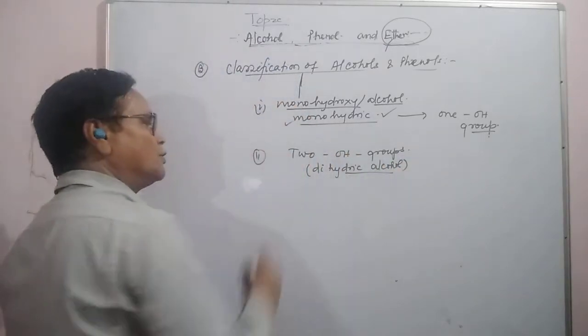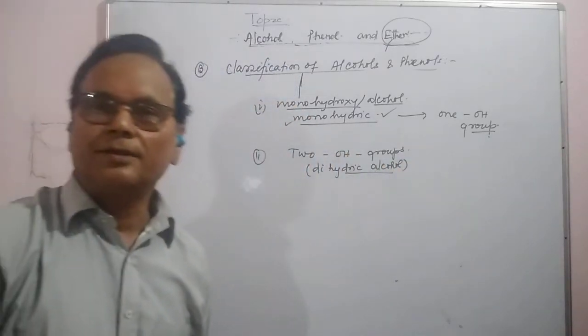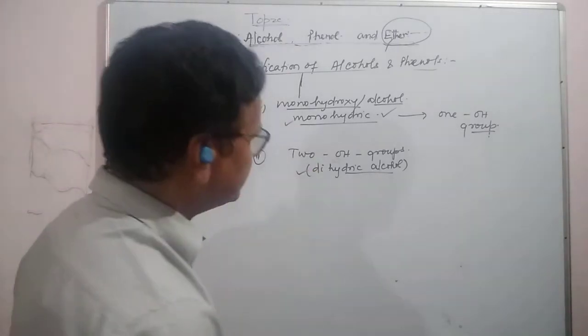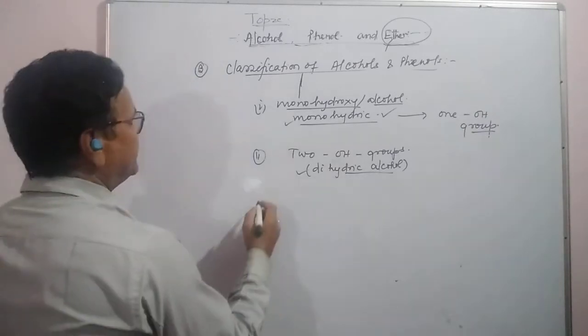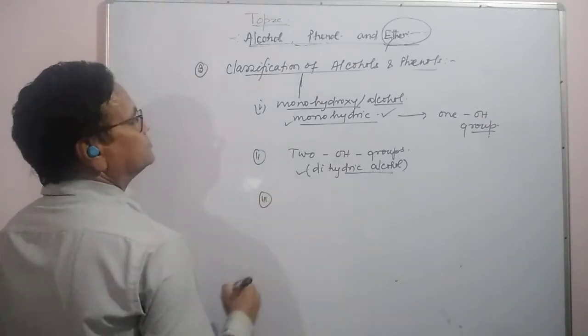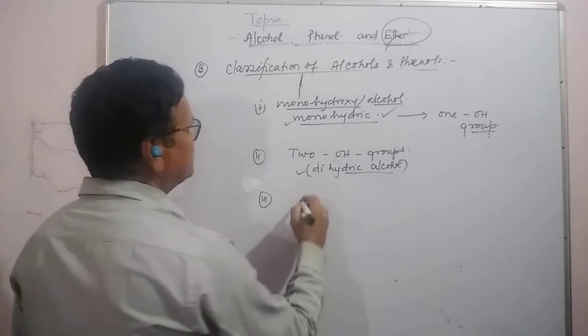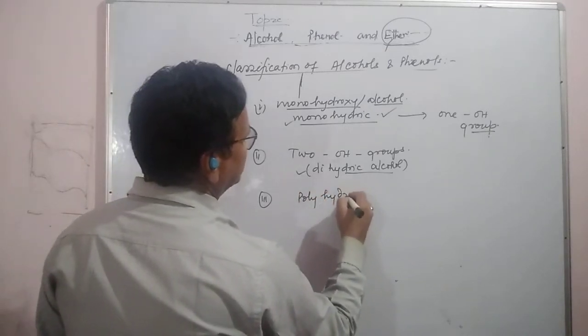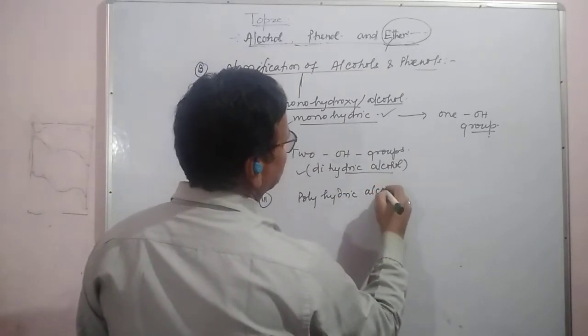First is monohydric, which contains one OH group. Two OH groups is dihydric alcohol. And third is polyhydric alcohol.